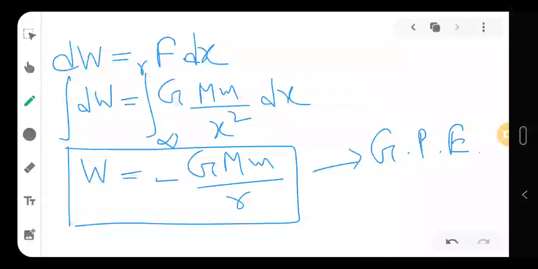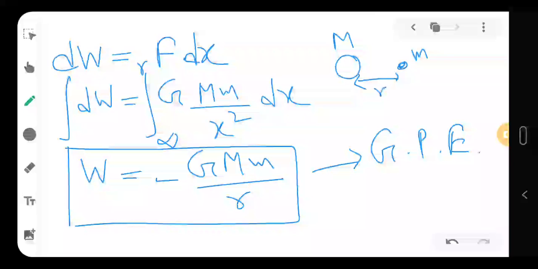Okay, this thing gives us the formula for gravitational potential energy. Now I told you in the earlier class that potential energy is an energy that is owned by the system because of its configuration. So you can see here also that this is the big mass and this is the small mass. If the small mass is there at a distance r, it will automatically come to the big mass, right, and collide.